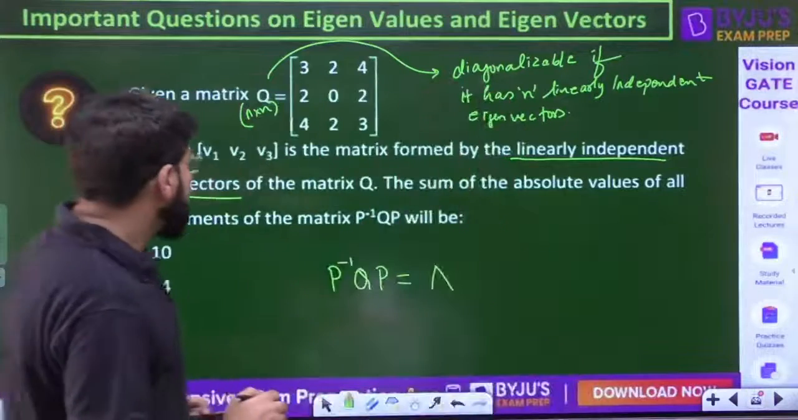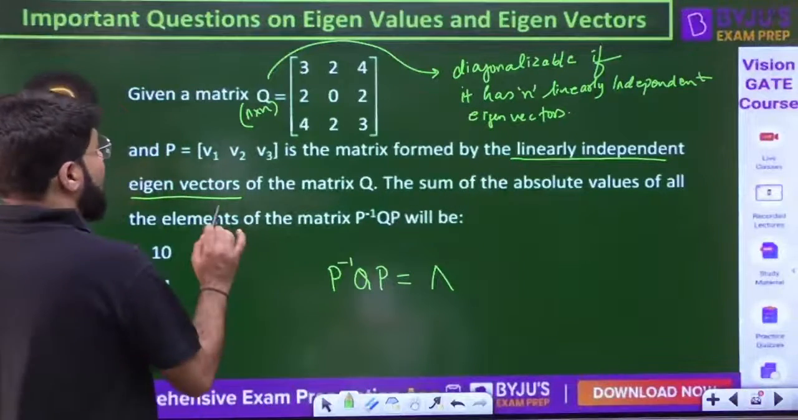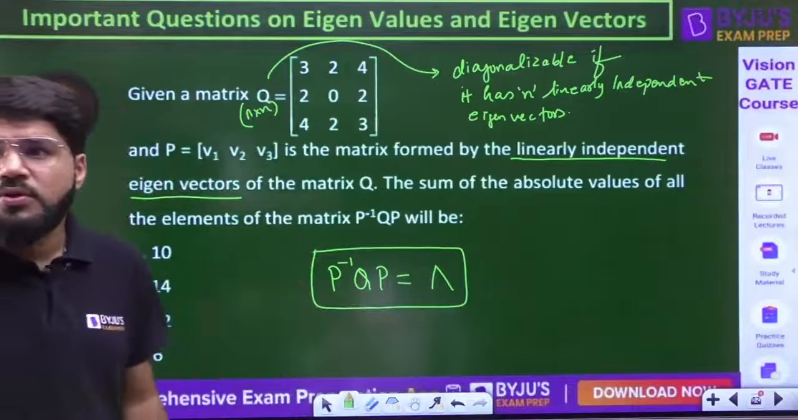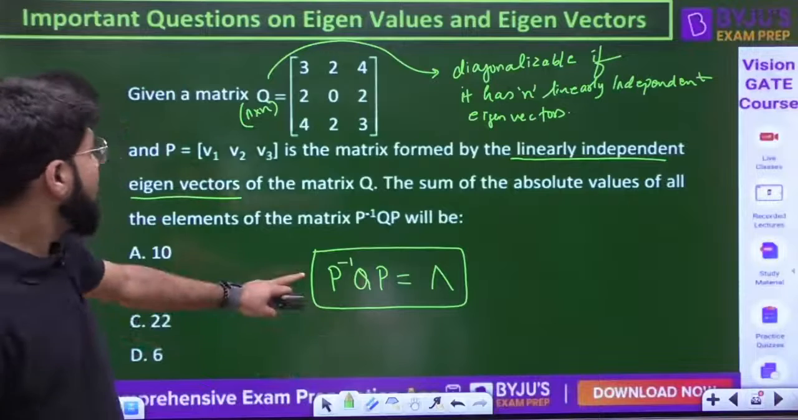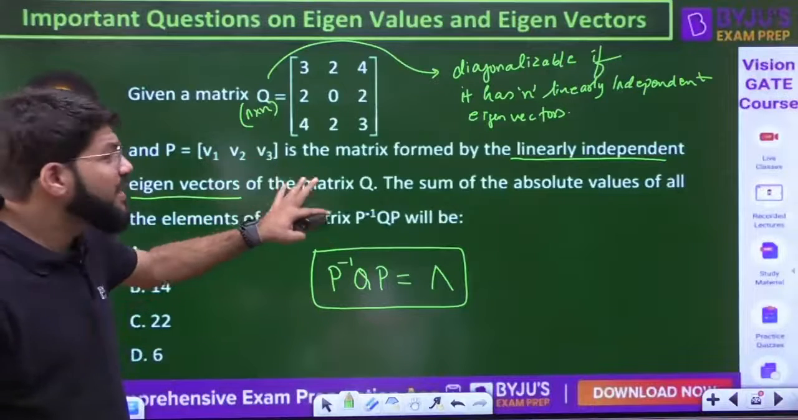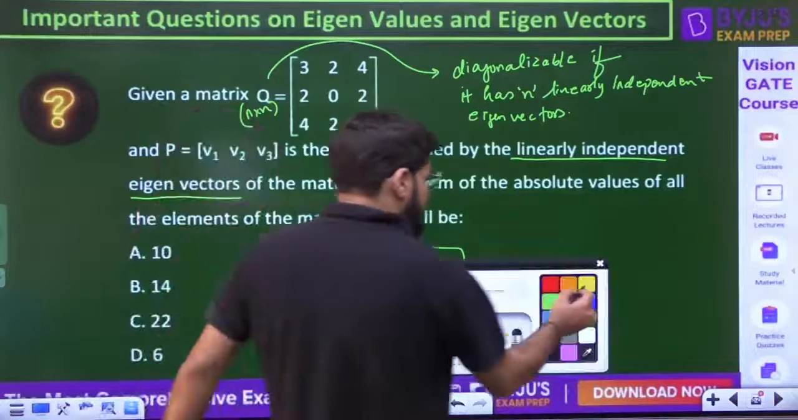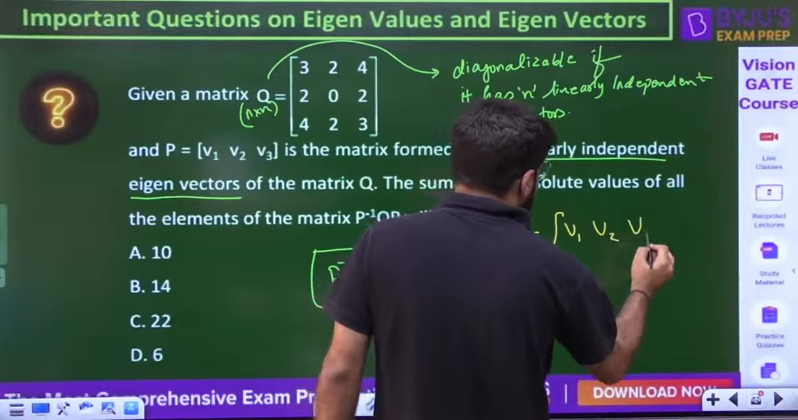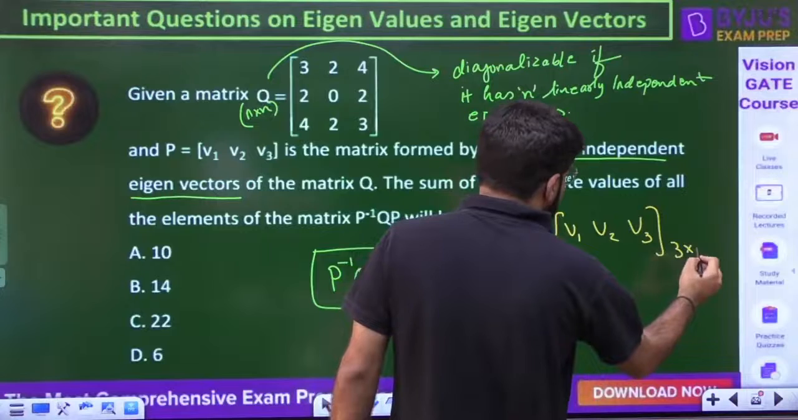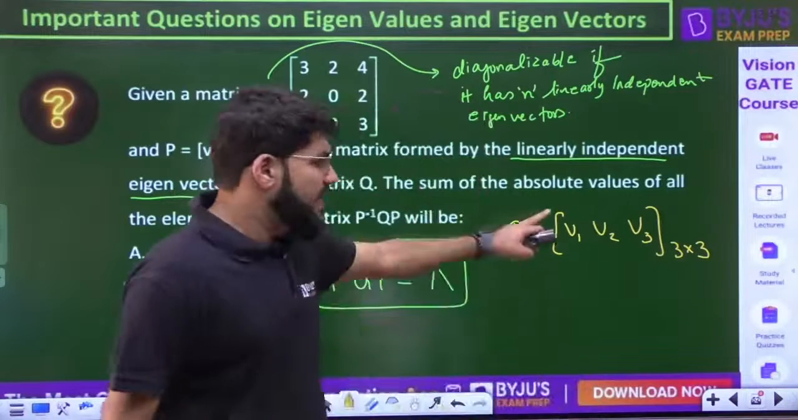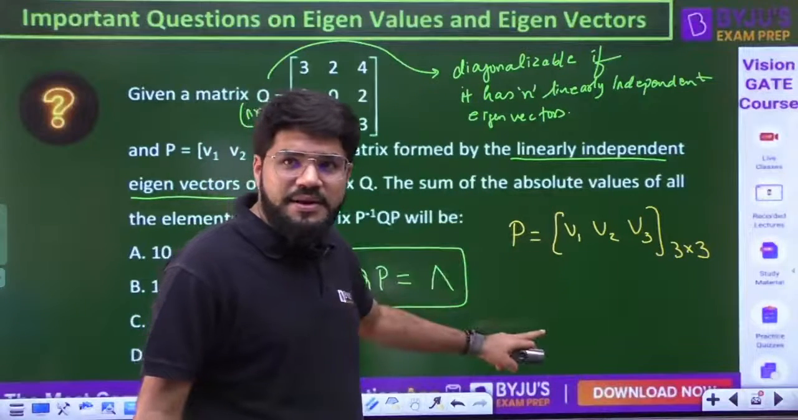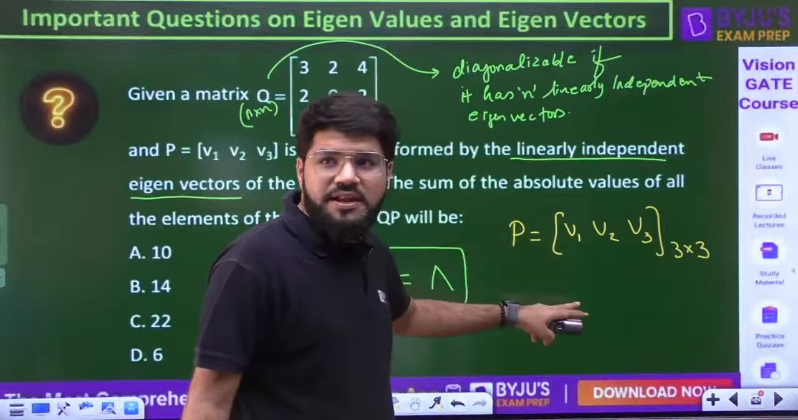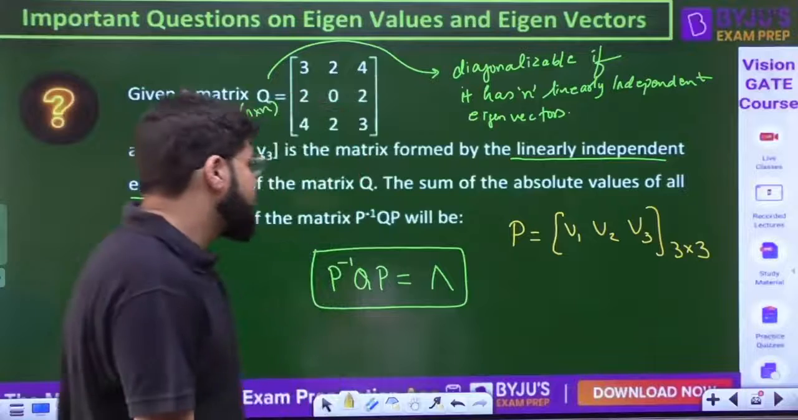So what I'm telling you is, if the matrix is diagonalizable, we write down P inverse QP is equal to lambda. What is P? P is simply the matrix containing the eigenvectors. It is the matrix that is going to contain all the three eigenvectors, and hence it is going to be 3 cross 3, because every eigenvector is a column containing 3 elements. So eventually 3 columns, but all the columns have 3 elements, so 3 rows will be there.